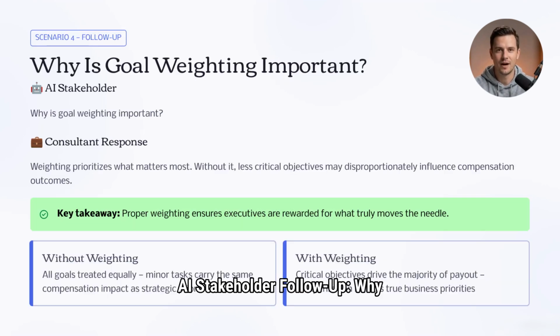AI stakeholder, follow-up: Why is goal weighting important? Consultant response: Weighting prioritizes what matters most. Without proper weighting, less critical objectives may disproportionately influence compensation outcomes.